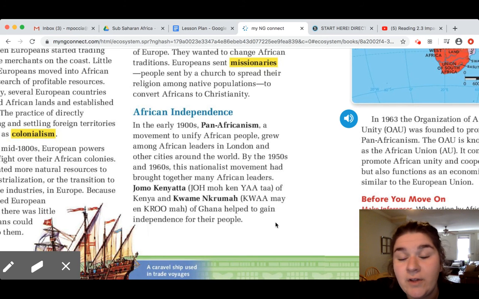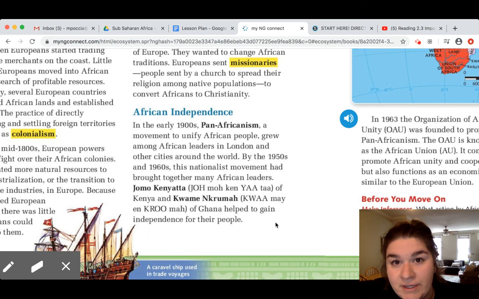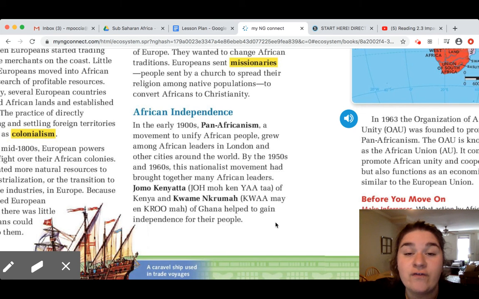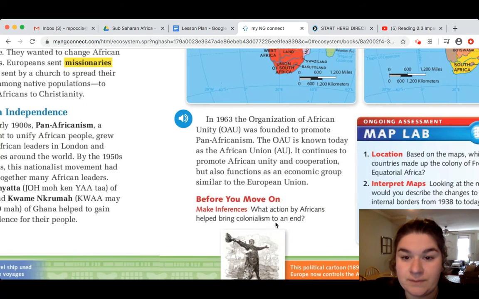So the people that lived in Africa started to get really upset with what was happening, that they had no control of their land, of their countries, and the European people did. So this movement of Pan-Africanism developed in order to gain independence for the people that lived in Africa from the European controllers.